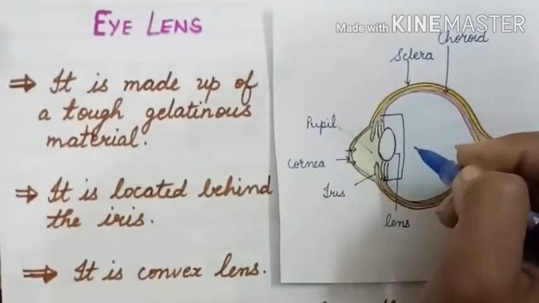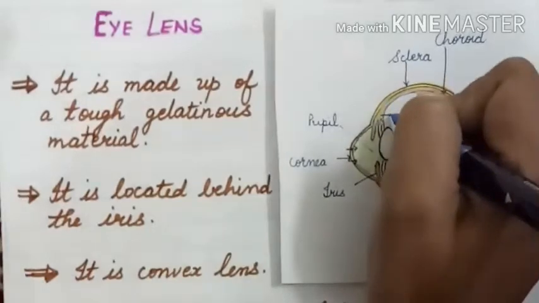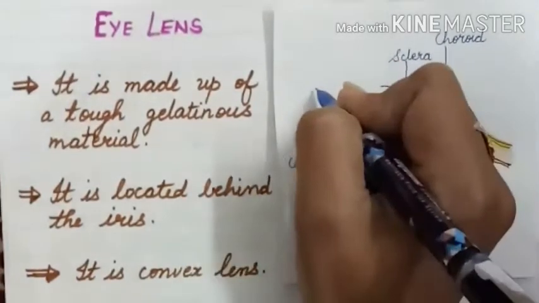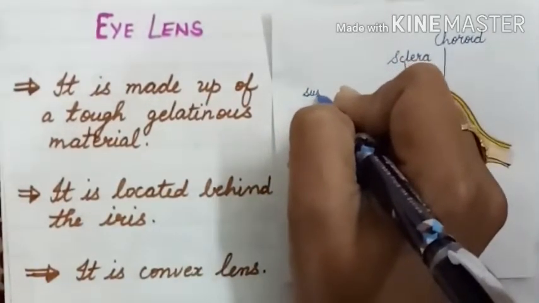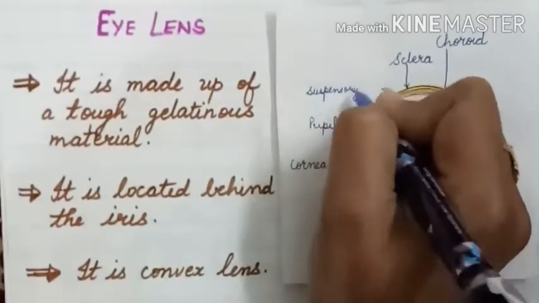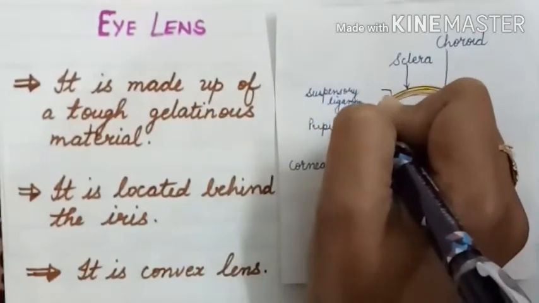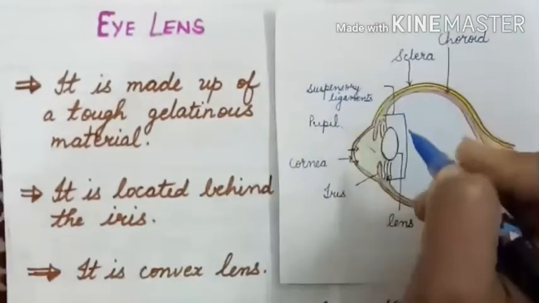This structure is known as suspensory ligaments.